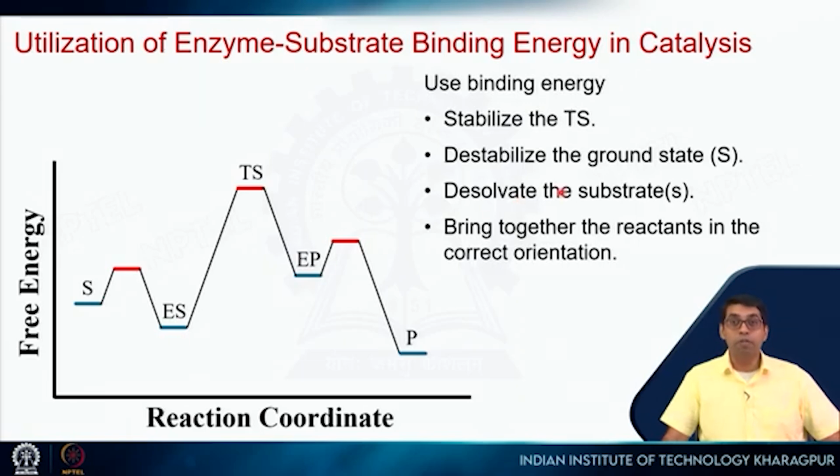It can use this to desolvate the substrate. Typically the substrates will have water molecules around them, and if they are polar, they will have this hydration layer. You have to strip those off, and that is where this binding energy is utilized. And then it will also use this to bring the reactants together in the correct orientation. If it's a bimolecular reaction, A plus B, then A and B have to be in the right orientation so that the reaction can happen. Enzymes provide a scaffold where these two reactants are put together in the correct orientation. We will see examples of all of this when I discuss chymotrypsin in the next lecture.